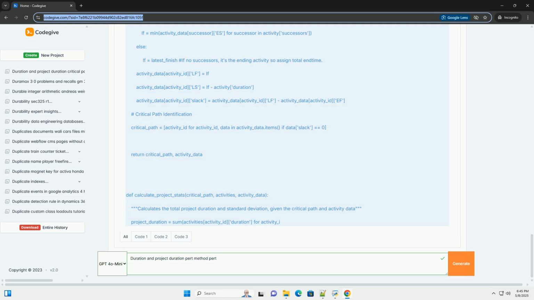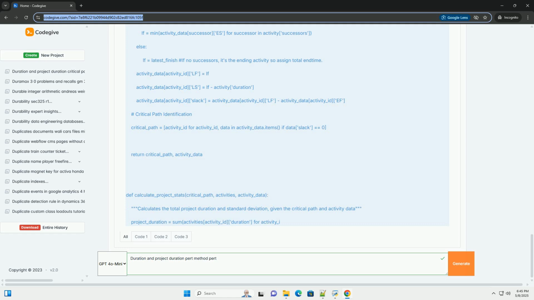Key improvements in this code. Clear function definitions: calculate_PERT, critical_path_method, calculate_project_stats, and calculate_probability functions improve code organization and reusability. Uses dictionaries: activities are represented as dictionaries, making the code more readable and maintainable.